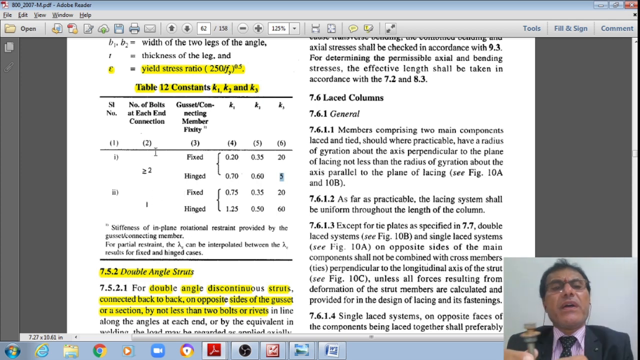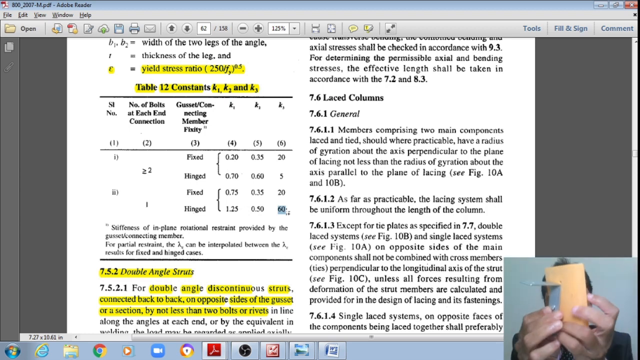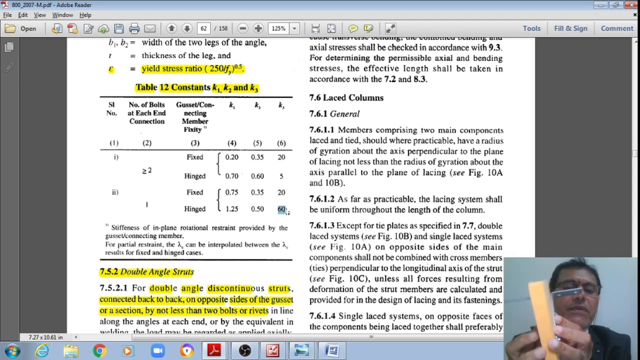Similarly, if the number of bolts is only 1, then if it is fixed, K1 is equal to 0.75, K2 is equal to 0.35 and K3 is equal to 20. If it is hinged, then K1 is equal to 1.25, K2 is equal to 0.5 and K3 is equal to 60 respectively. These are for the single angle strut.